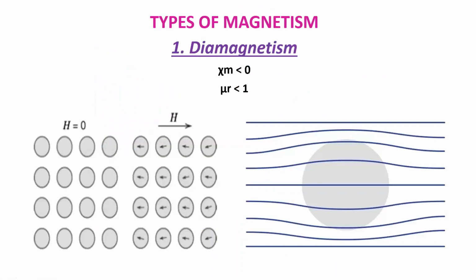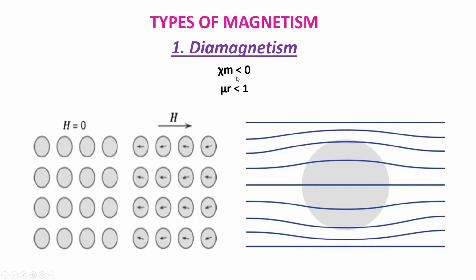Coming to different types of magnetism. So we start with diamagnetism. A diamagnetic material has no unpaired electrons in its atoms. Therefore, the net magnetic moment is zero. In case of an applied external field, the induced EMF in each atom increases. Therefore, the speeds of electrons revolving in one direction is greater than the speeds of the electrons revolving in the other direction. This results in a net magnetic moment in a direction opposite to that of the applied field. This negative magnetic effect is known as diamagnetism. So diamagnetic materials weakly repel the external magnetic field.